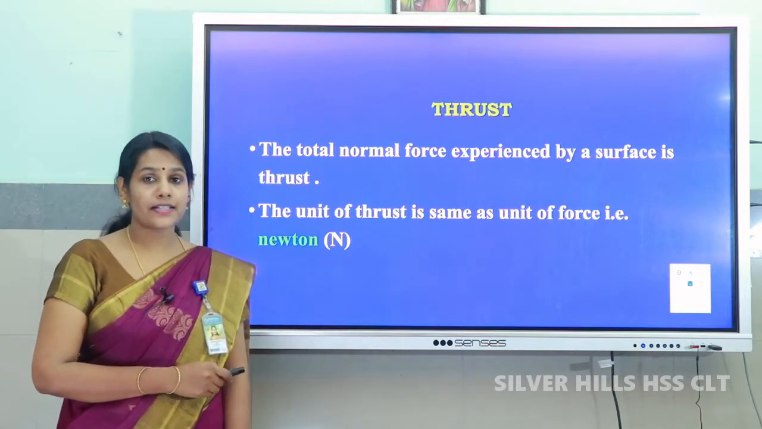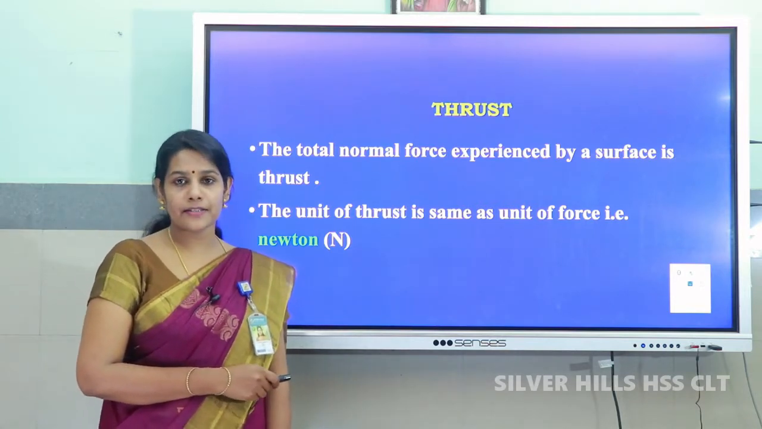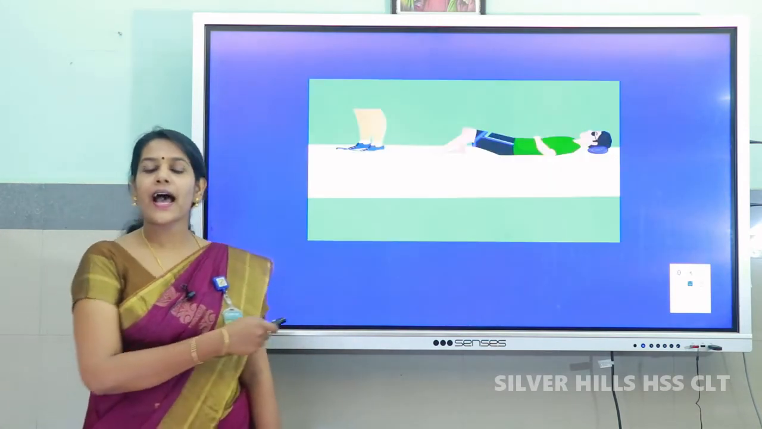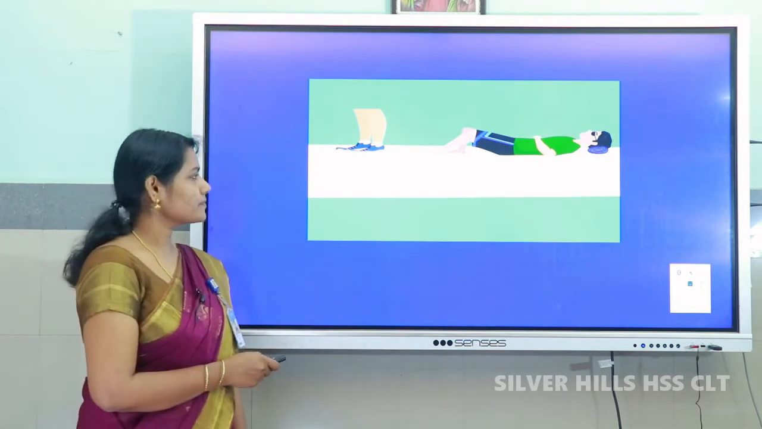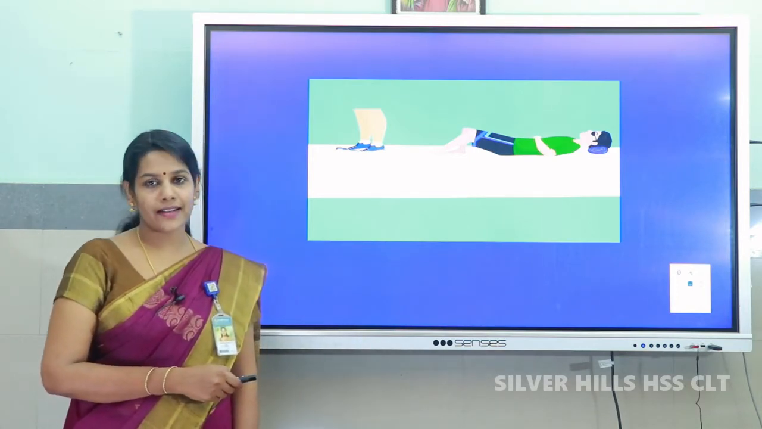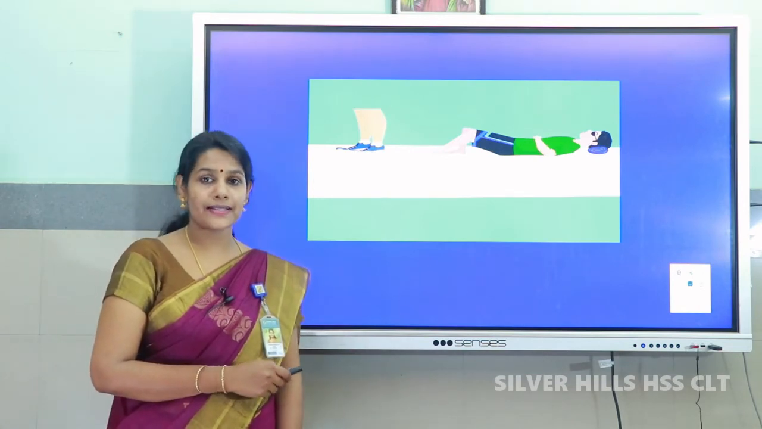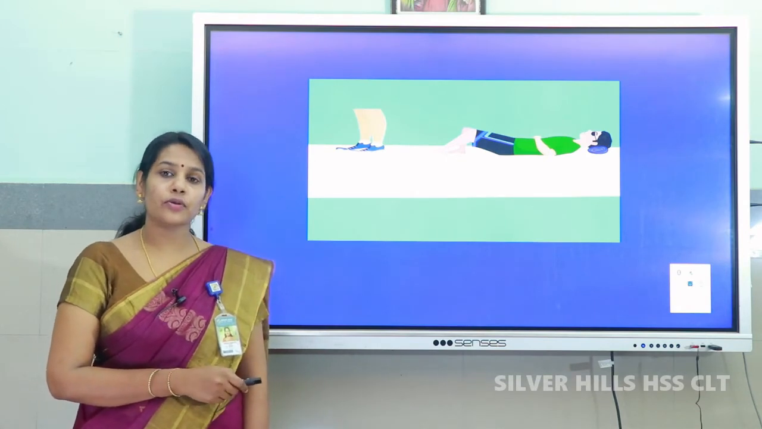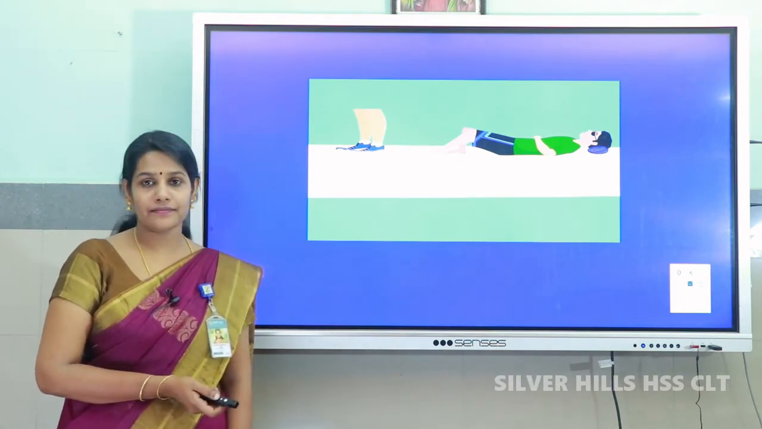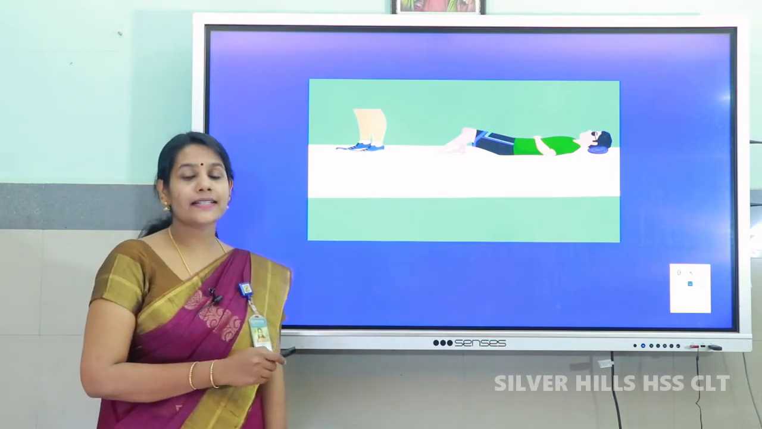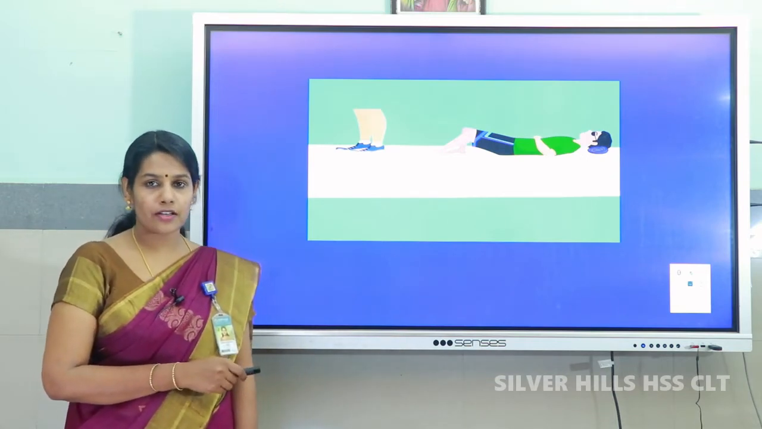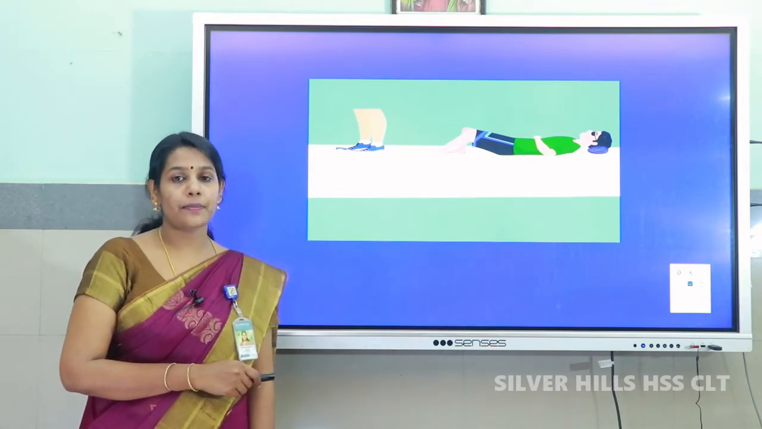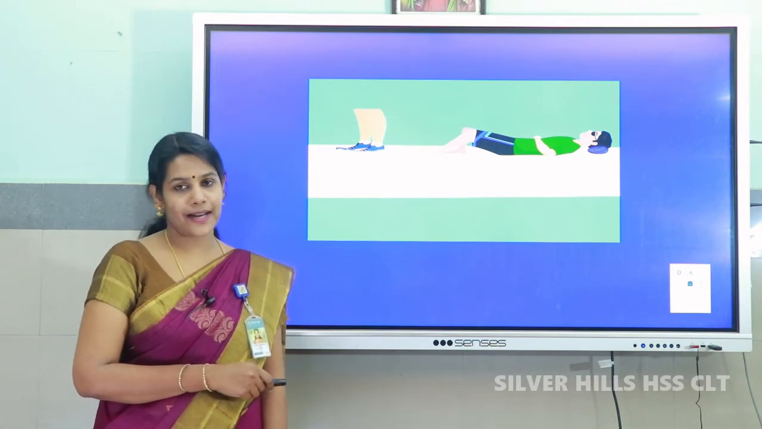Now, let us see what is pressure. Before defining pressure, let us understand it. Analyze this picture. When you stand on loose sand, your feet go deep inside the sand. But when you lie down, your body does not go that deep. Do you know why? Every body exerts a force equal to its weight on the surface supporting it, and the effect of this force depends upon the area over which it is spread.